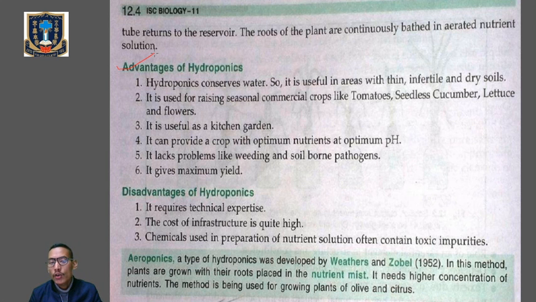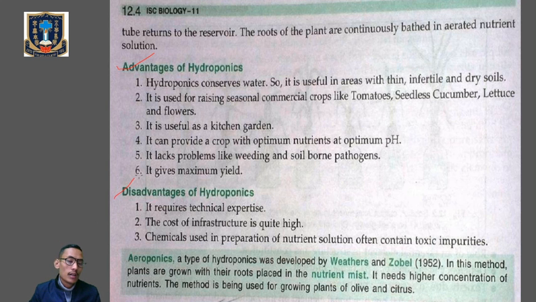It can provide a crop with optimum nutrients at optimum pH. So we can provide a suitable pH and nutrients to the crop. It lacks problems like weeding and soil-borne pathogens. And it gives maximum yield and maximum production. But there are certain disadvantages of hydroponics also.